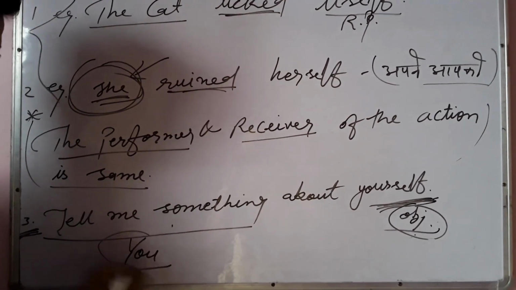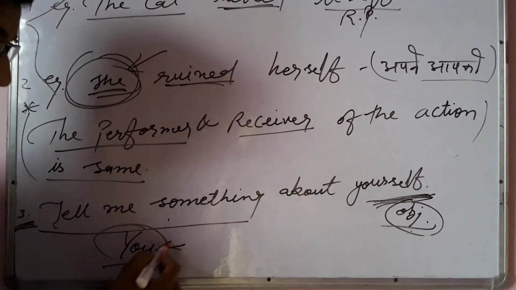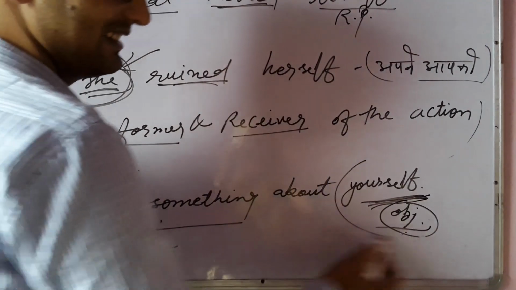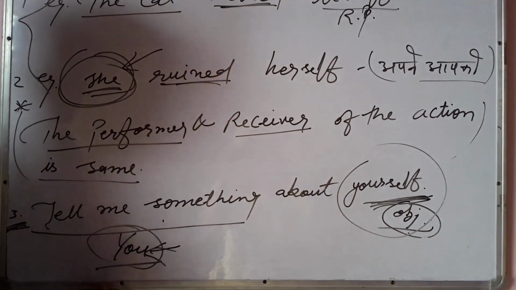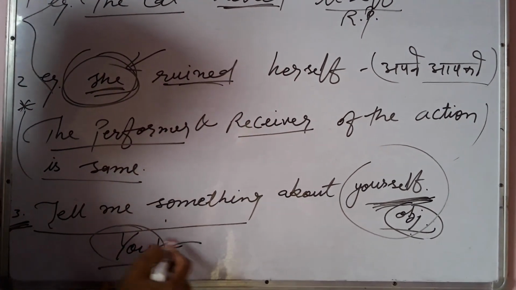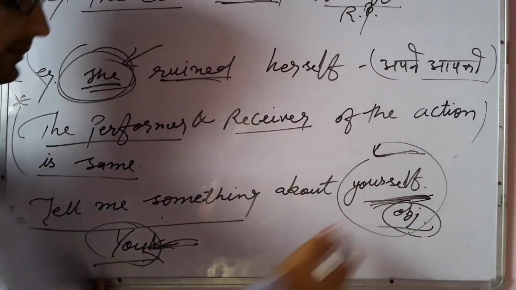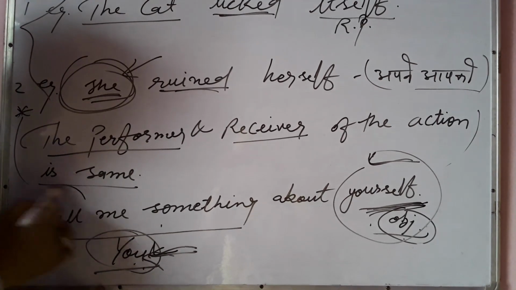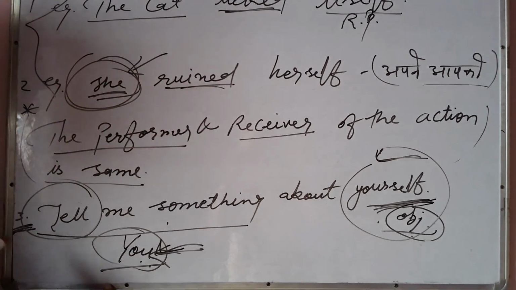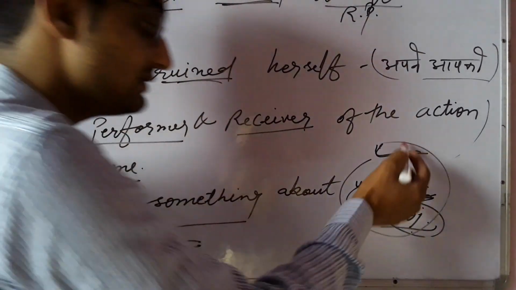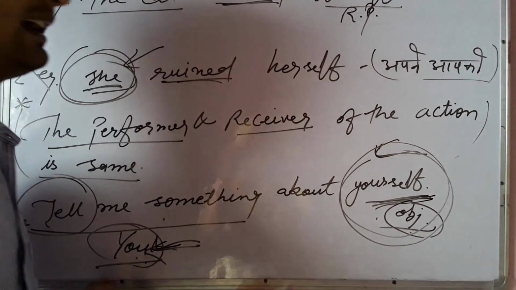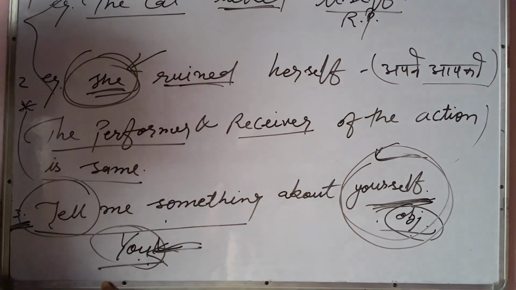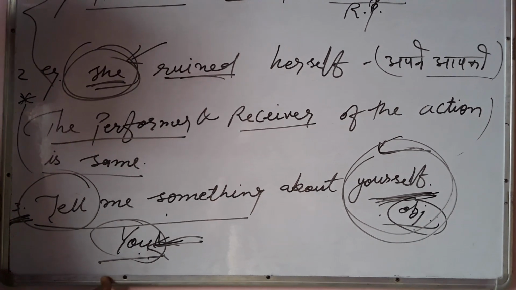Subject is you here and object is yourself. You is the performer, this is the receiver. Performer and receiver of the action of telling something are the same in this sentence. That's why we use reflexive pronoun here as an object, instead of the objective case of personal pronoun.